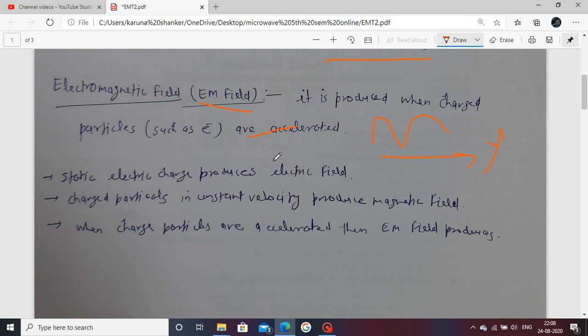It is produced by accelerated charges, in terms of current varying with time.